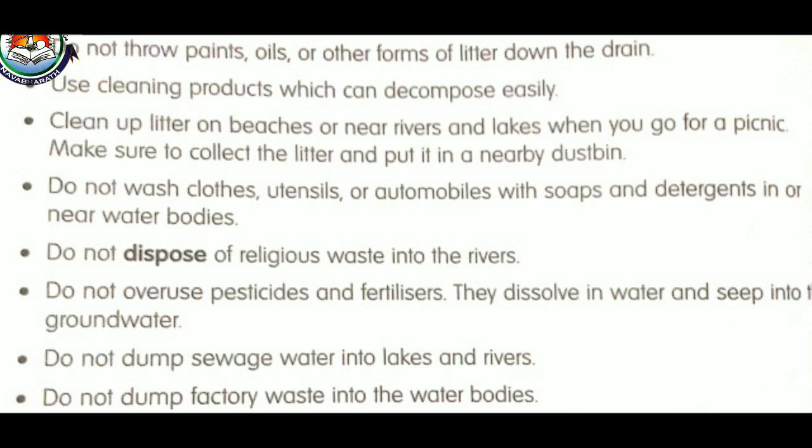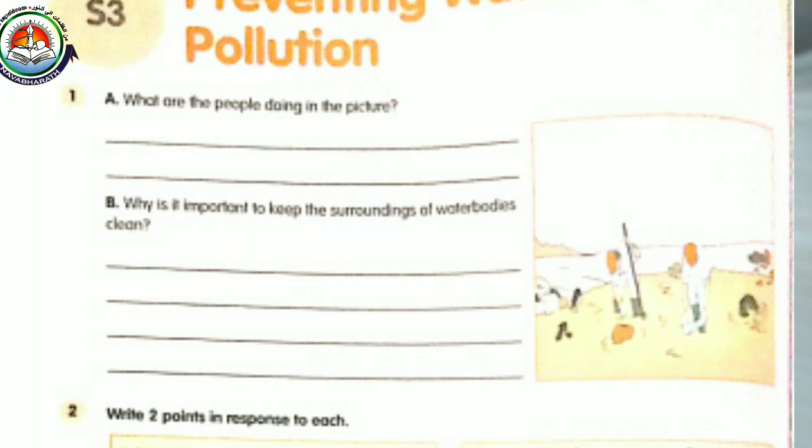Last class we discussed the causes, and some of the causes like industrial waste and factory waste being put into the water bodies; in those cases only the government can give a strict order. Okay, so the government, and at the same time we human beings also, should prevent water pollution. So now we can consider the worksheet questions and answers. So open your worksheet S3.